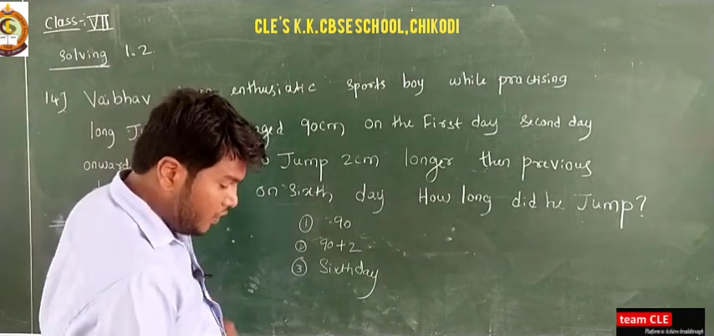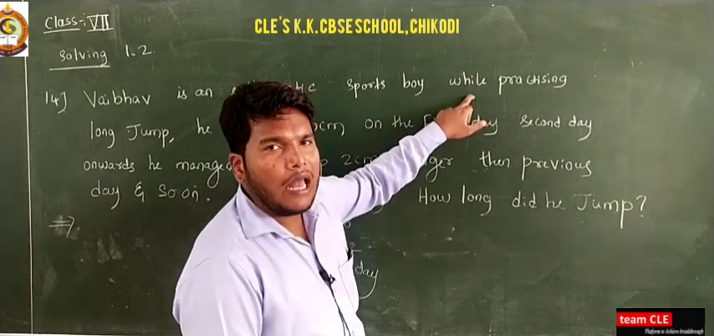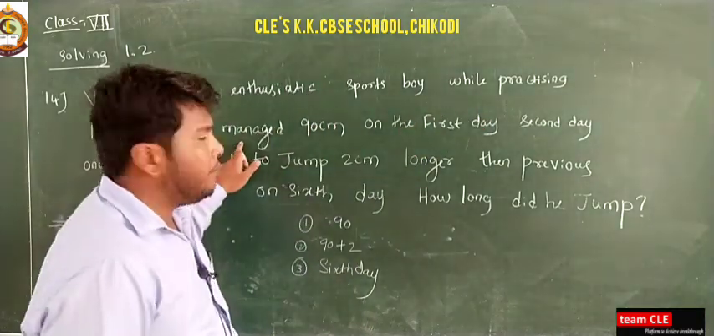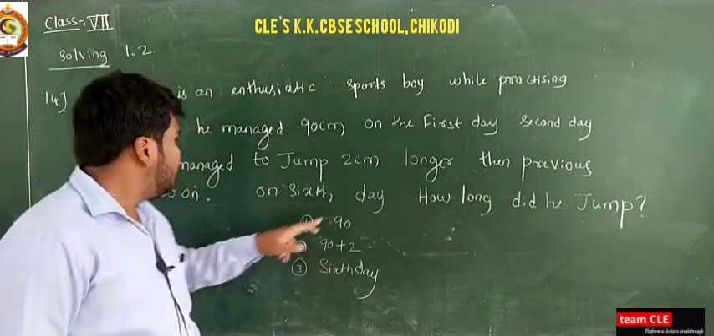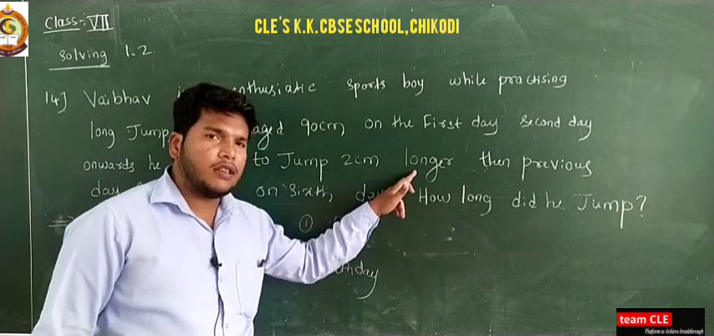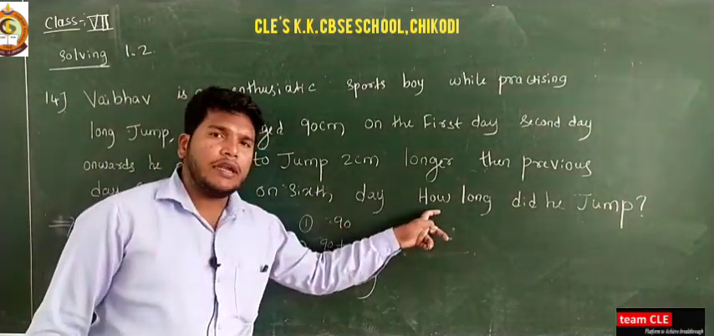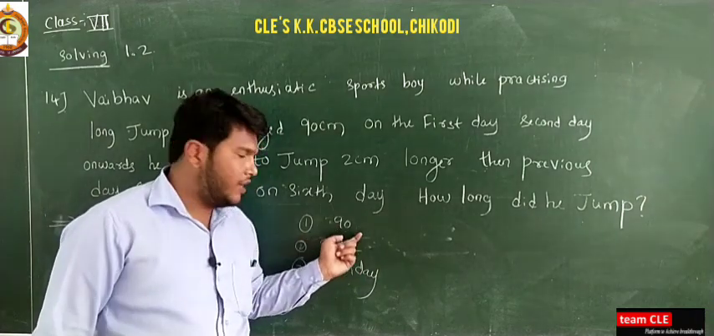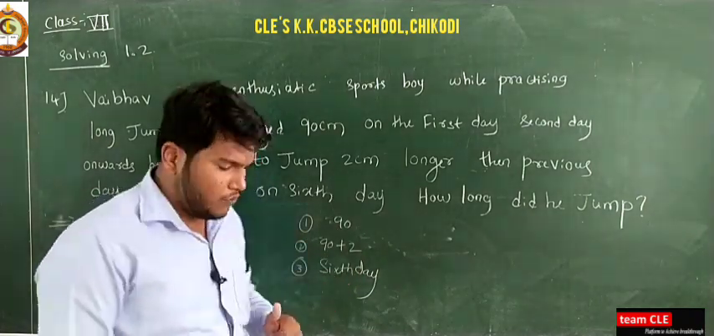Okay, so see here once again the question. Vaibhav is an enthusiastic sports boy. While practicing long jump he managed 90 centimeter on the first day. Second day onwards he managed to jump 2 centimeter longer than the previous day, and so on. On the sixth day, how long did he jump? On the first day it is 90, second day it is 90 plus 2, and on the sixth day we need to calculate. So how to calculate?